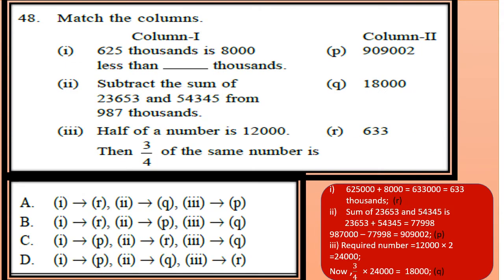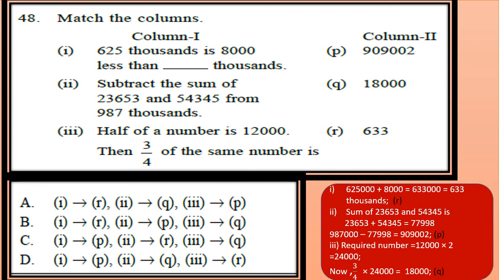Question 48. Match the columns. Now some questions are given in column 1. Match them with the answers in column 2. Now you can see the solution on the right hand side. The first part is: 625,000 is 8,000 less than how many thousands? So you see the solution. 625,000 plus 8,000 equals 633,000. So which is option R.